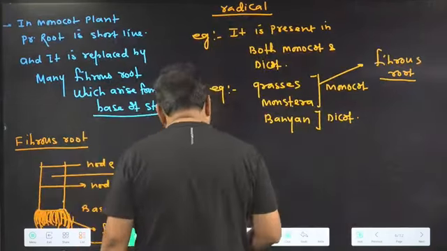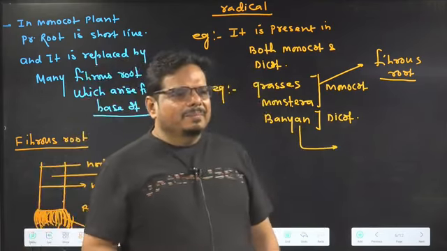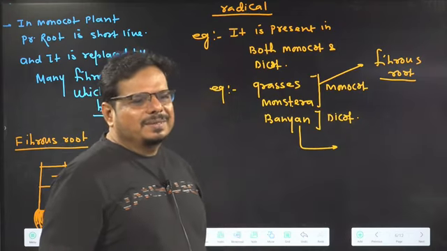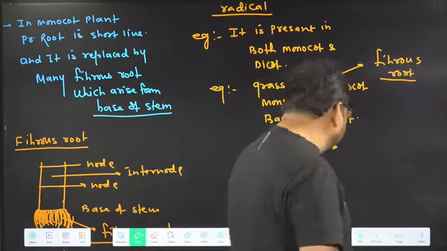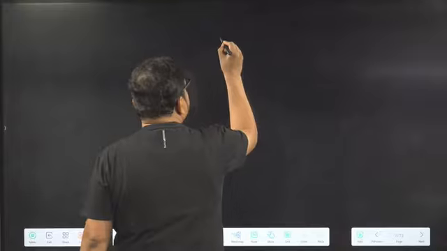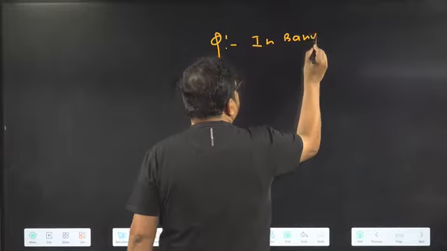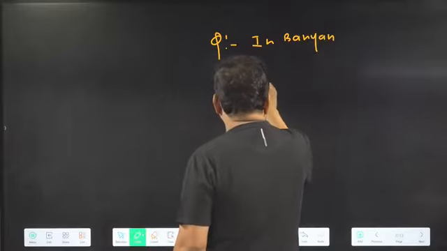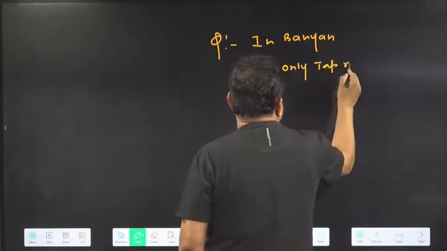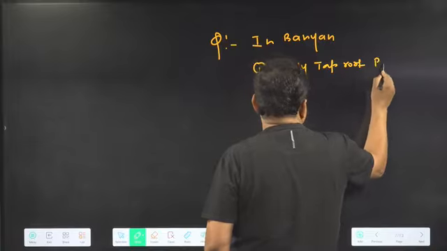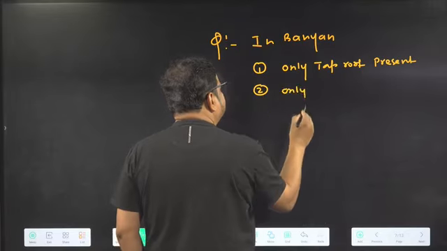Now I am asking a question. In banyan, which kind of adventitious root is present? Try to answer it. In banyan, which kind of adventitious root is present? I am asking a question. In banyan, first option, only tap root present. Second option, only adventitious root present.